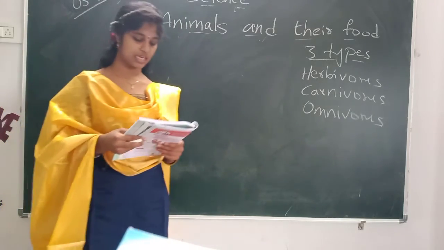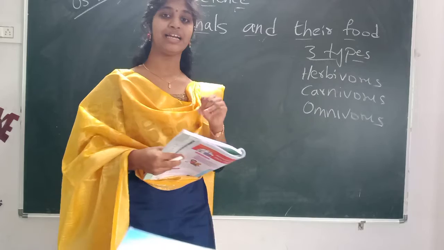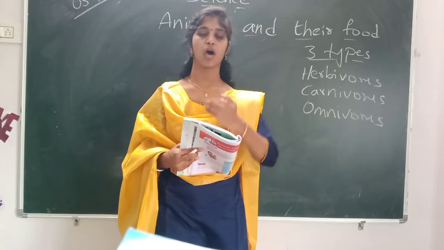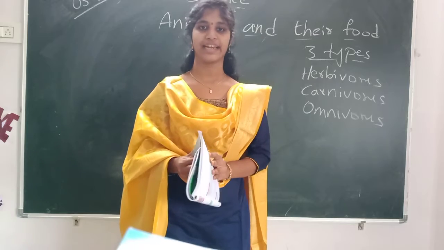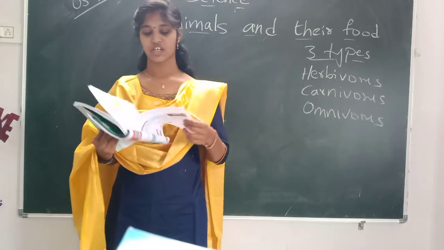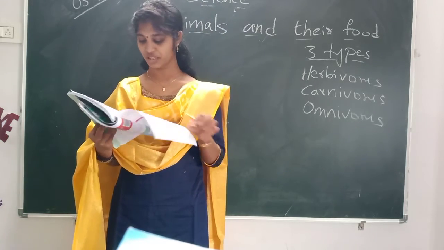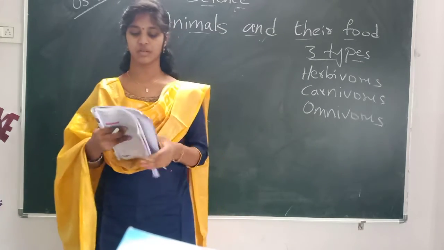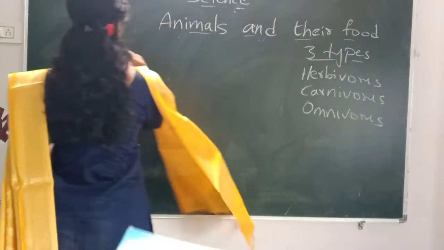Now we are going to see how birds take food. Birds have a special feature called the beak. They have a long beak. With their beaks they get food easily. So in your textbook they give different types of food, and how birds can eat also. So now, what are natural scavengers?